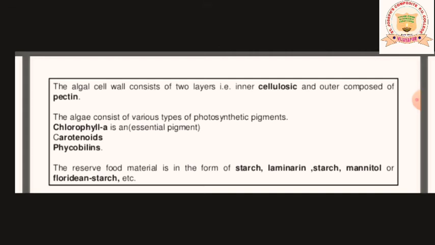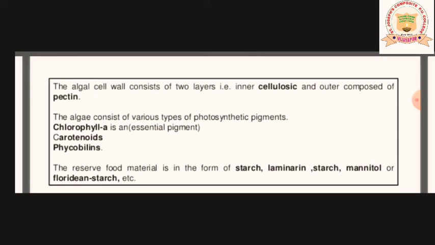So the pigment chlorophyll gives the green color to the plant. Majority of the plants which you see around you, my dear students, are green in color. The reason is that they contain a photosynthetic pigment called chlorophyll. Here in the algae, you are going to see various types of photosynthetic pigment. Not only chlorophyll, along with chlorophyll, you are going to see some other photosynthetic pigments.